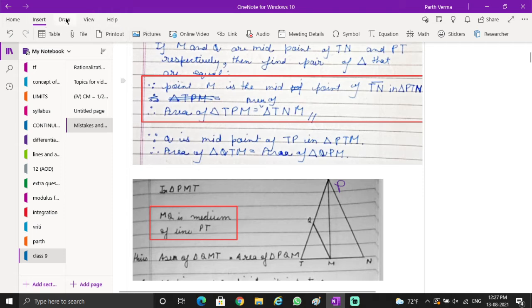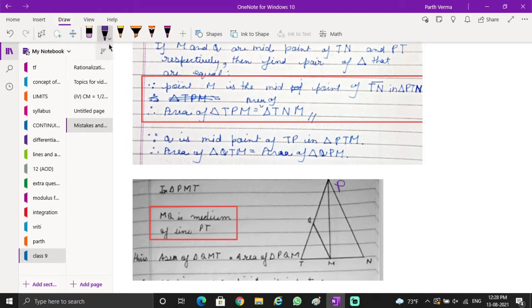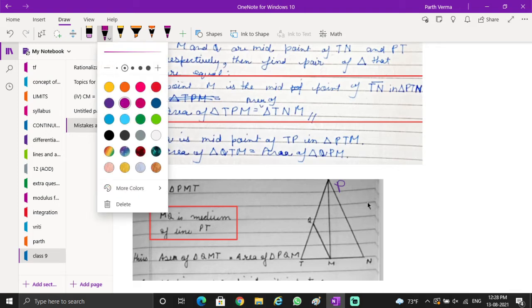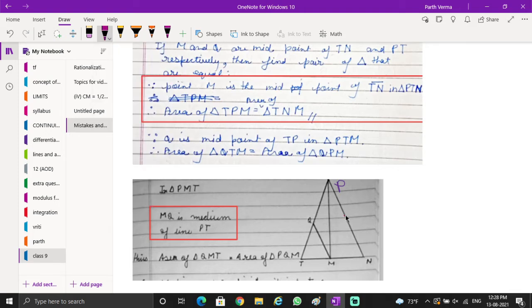If I say, here also, S is the median of this triangle. But if I join it like so, being a midpoint does not equate two triangles. It has to be a median, meaning it must start from a common vertex.